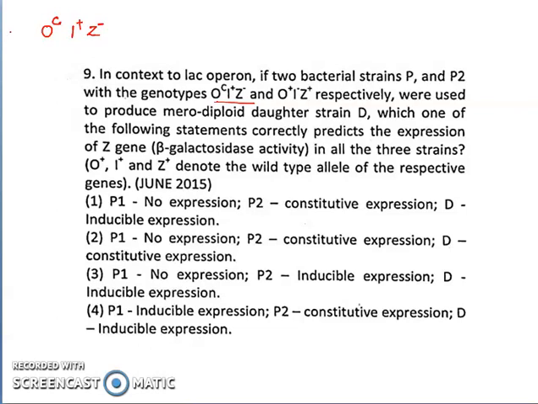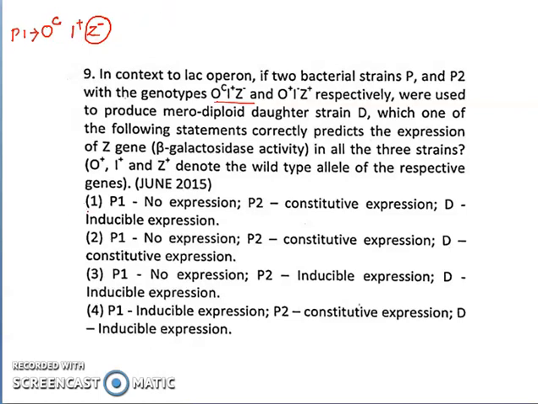What will be the condition here? In P1 there will be no expression, because Z is mutated. It is showing the negative symbol, that means it is not expressed.